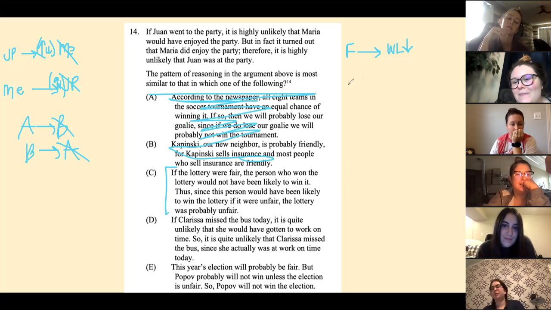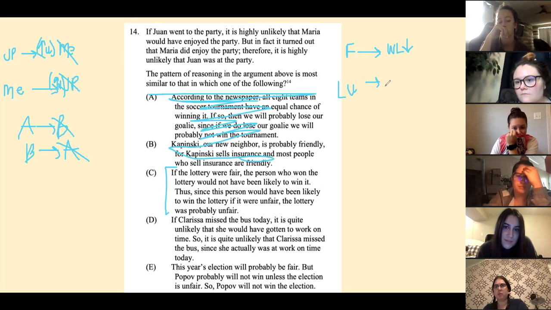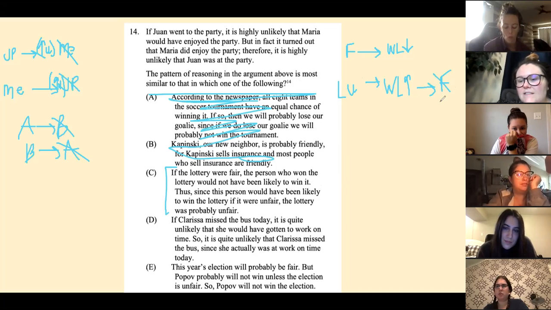Yeah. So all right. So if the lottery is unfair, then the person would have been likely to win the lottery if it were unfair. So if it were unfair, this person would have been likely. So therefore, it was probably unfair. This does not go the direction that we need it to go. Do you see this? Like how we don't flip it the way that we need to?